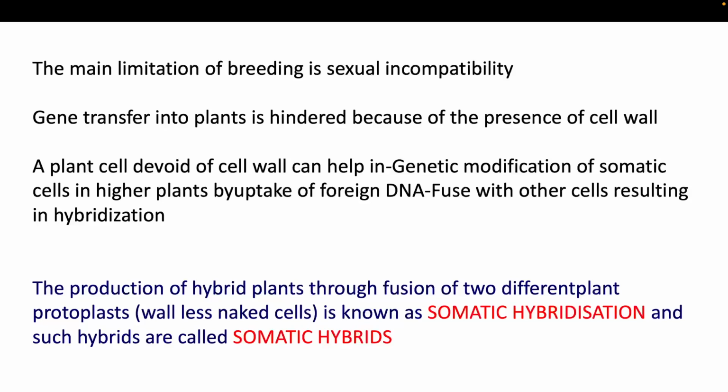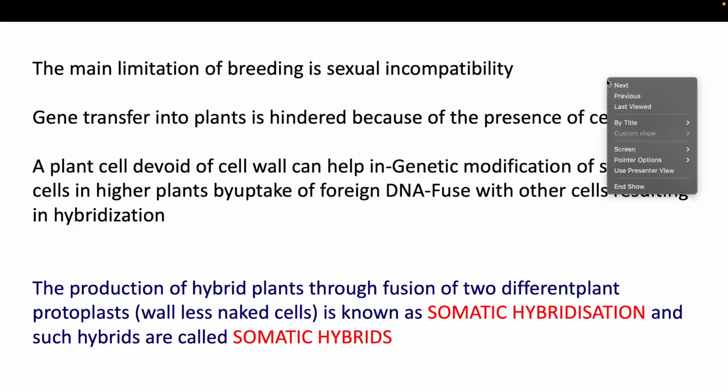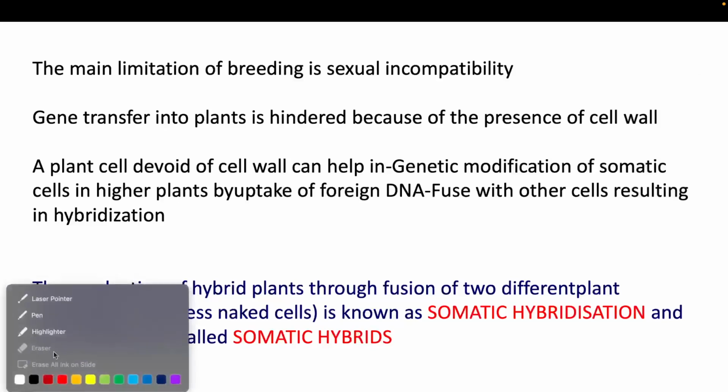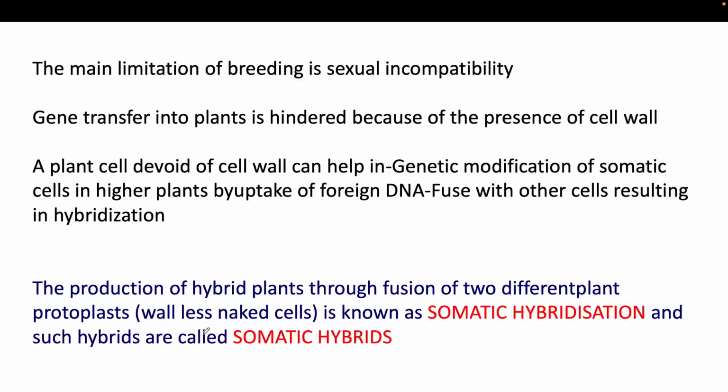The breeding is sexual, and there is sexual incompatibility in plants. That's why we can't breed one plant with another plant through the natural process. But through plant tissue culture we can do that also. So that is the advantage of using plant tissue culture. And in this process, protoplast fusion is one of the most important mechanisms. Through that we can grow a variety of multiple plants.